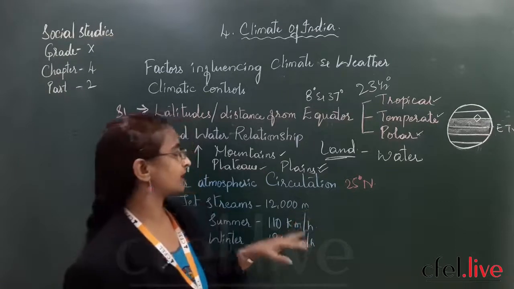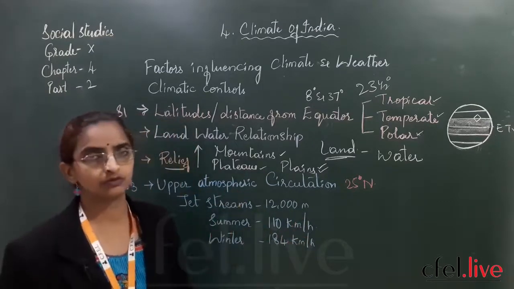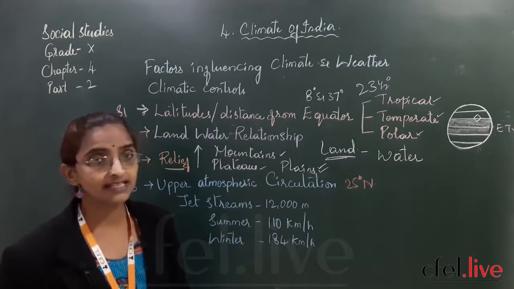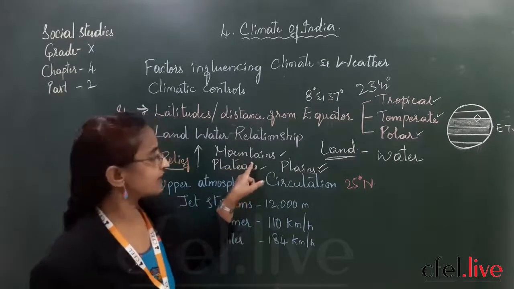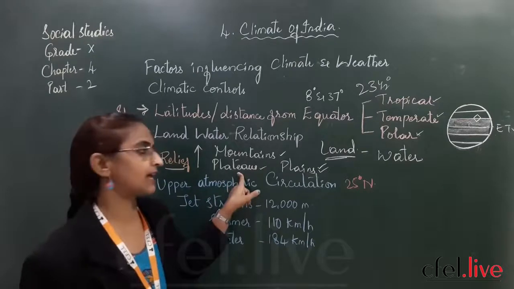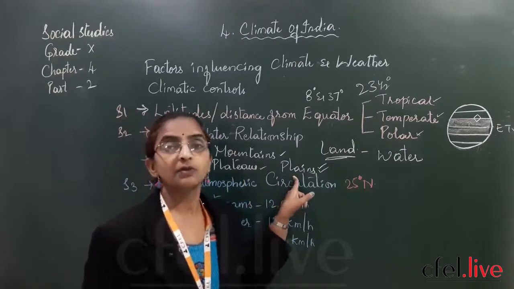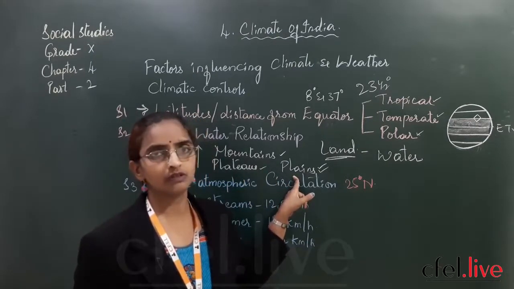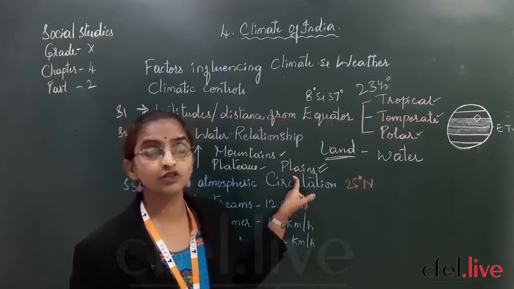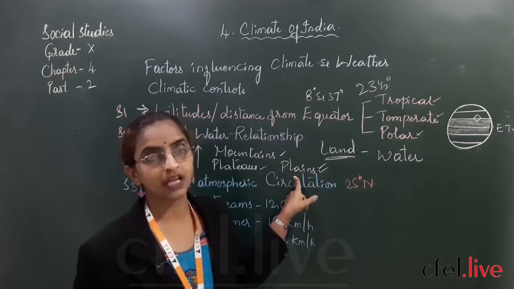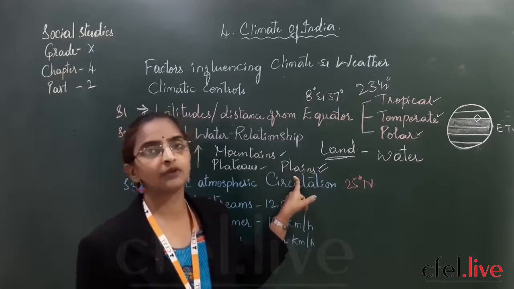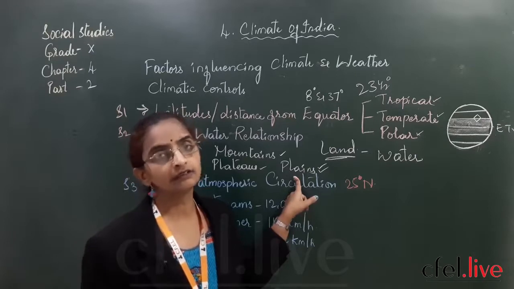Not only plains, I am talking about plateaus as well. Otherwise, these are very low temperature regions, these are moderate temperature regions, and these seem to be very high temperature regions. So overall, based on their elevation, the amount of temperature received is different, and accordingly the climate of that region is found.